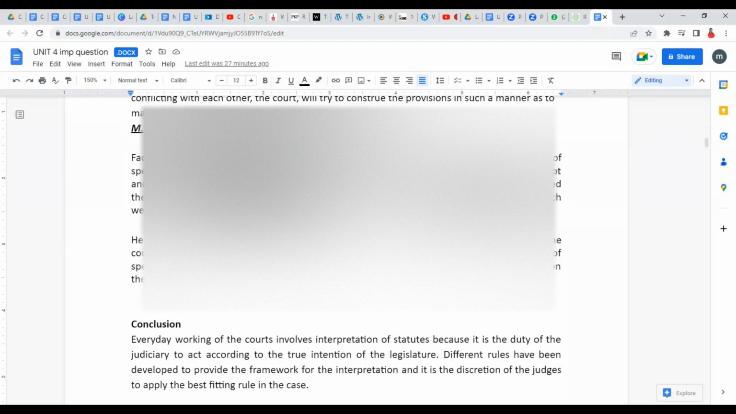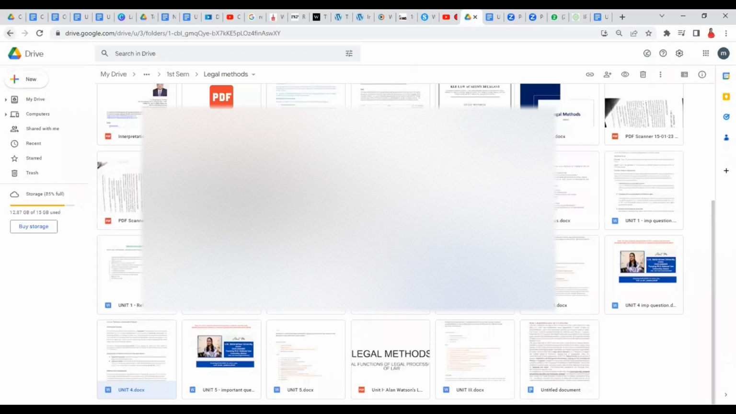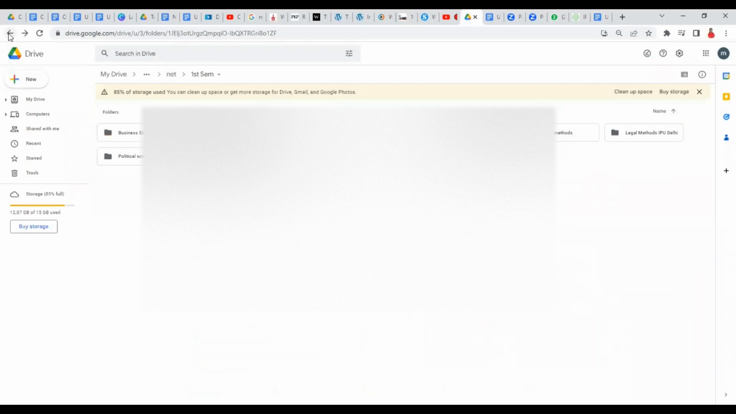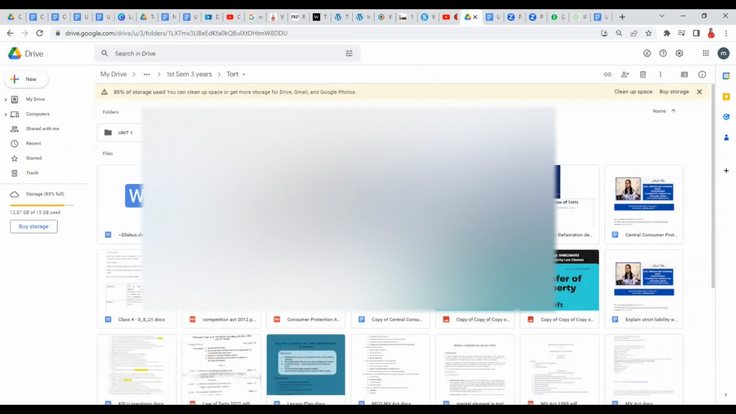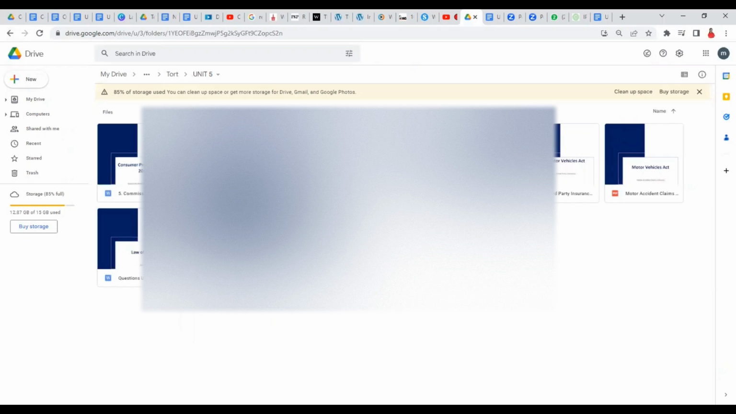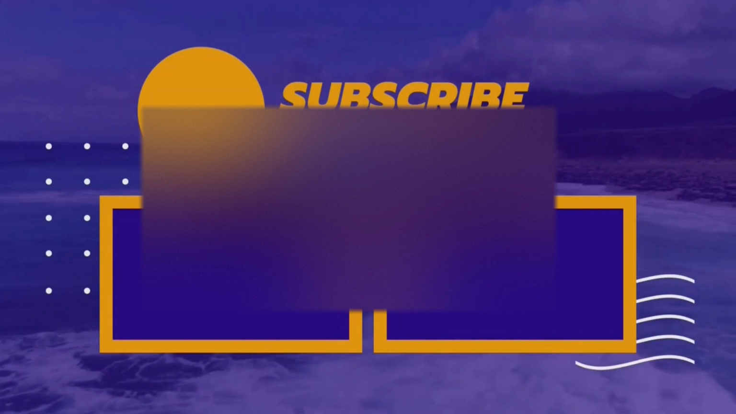Depending on the situation, we need to see what rule can be applied. It's not that one rule would be applicable for every single case, because there is such a difference in terms of the cases. So we need to see what rule can be applied in what given situation. So these were the rules. You need to read the cases for this also.